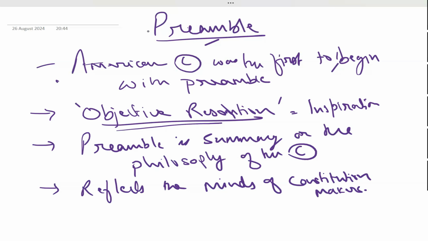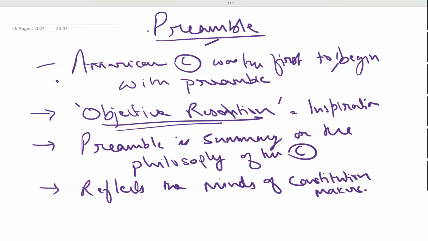Preamble not only talks about the summary or the philosophy. We can say that preamble is actually a guiding force for the Constitution, because in a lot of cases, the Supreme Court has said that whenever the lawmakers are in confusion, or when there is a conflict in the minds of the judiciary, they should look into the preamble to find out the real essence or the real meaning which the Constitution makers wanted to convey.